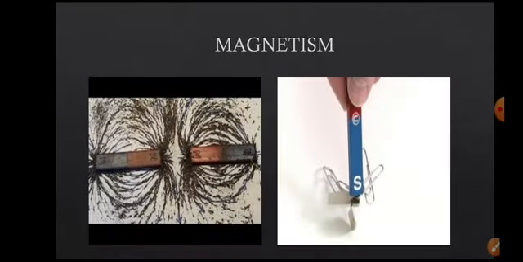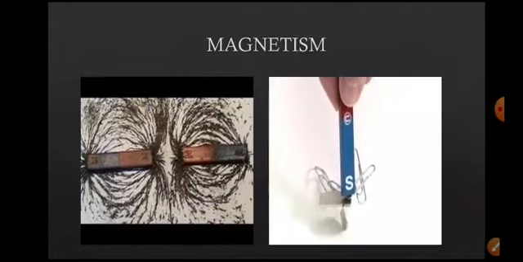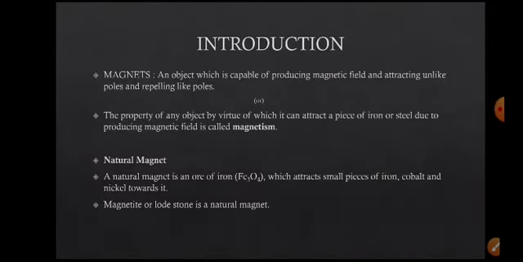Here every magnet has two poles, one is north and another is south. So a magnet is an object which is capable of producing a magnetic field and attracts unlike poles and repels like poles, right? What is a magnetic field, what are unlike poles, what are like poles, we will discuss later on.